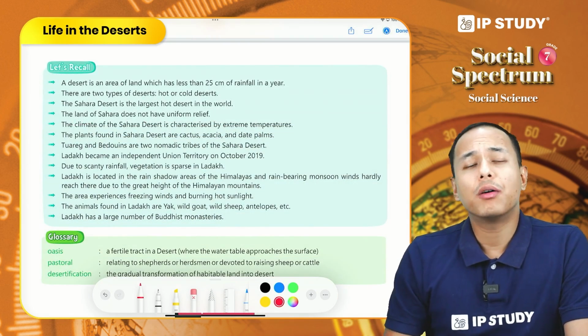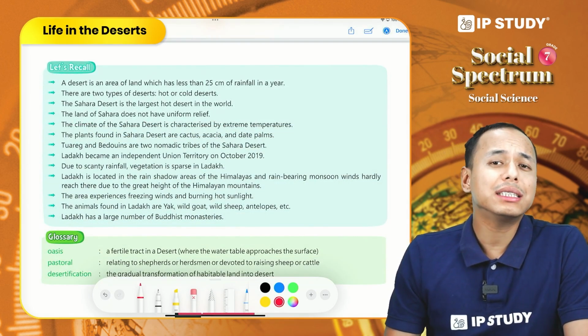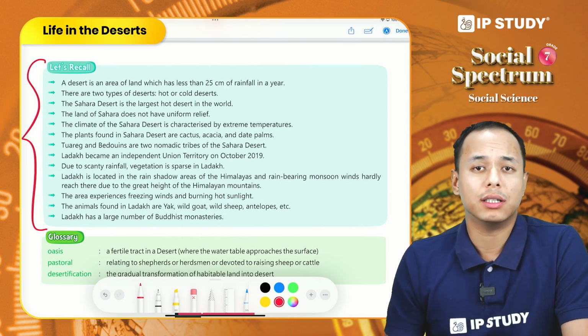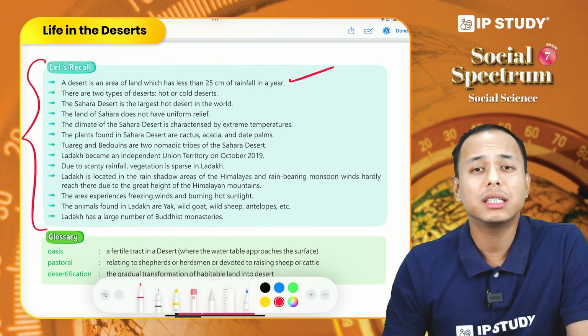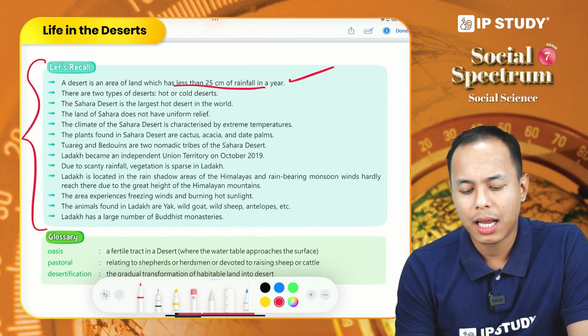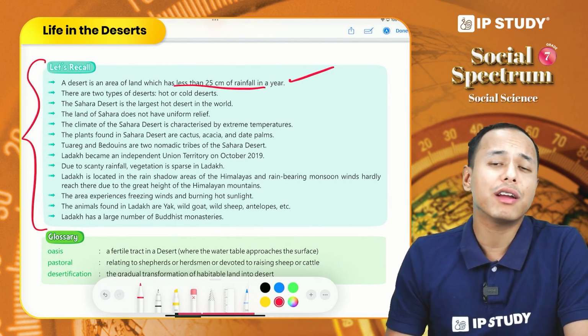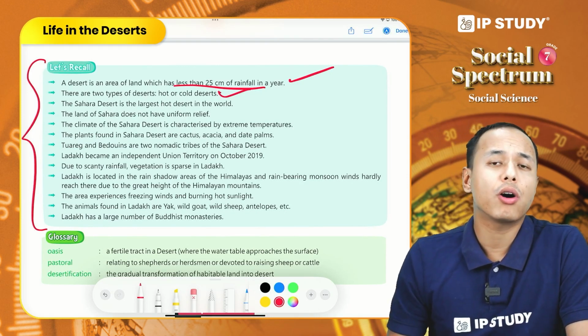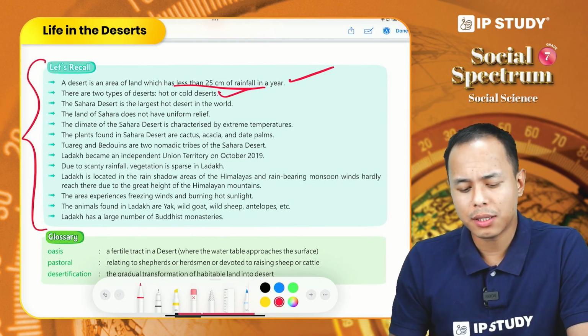So now we have come to the end of the chapter. Now let us conclude by summarizing few important points that we have learned in this lecture. So desert is a region with very scanty rainfall, less than 25 centimeter a year. Desert can be of two types, hot desert and cold desert.